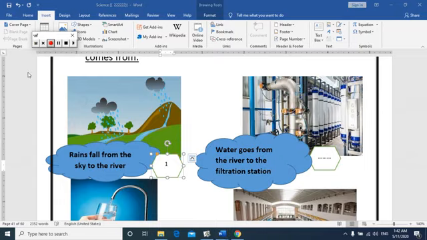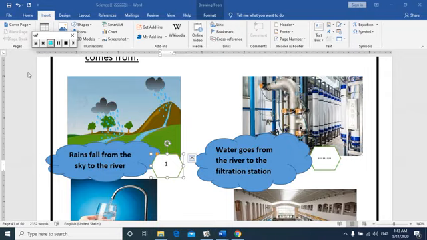And now, who can remind me with the second step? Okay, let's count first before answering from 1 to 5 as we are used in Mustaqbal language school. 1, 2, 3, 4, 5. Yes, Summer? Very good. That's right. The second step is water goes from the river to the filtration station.